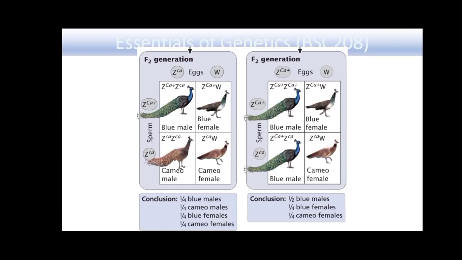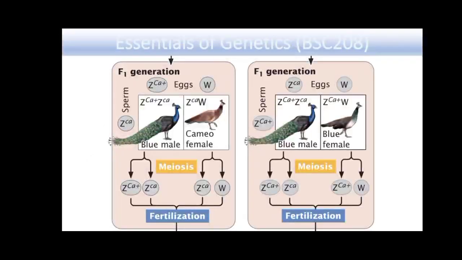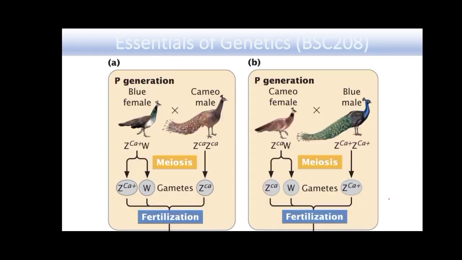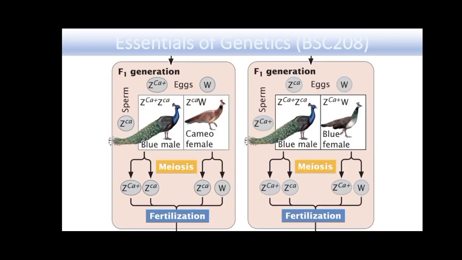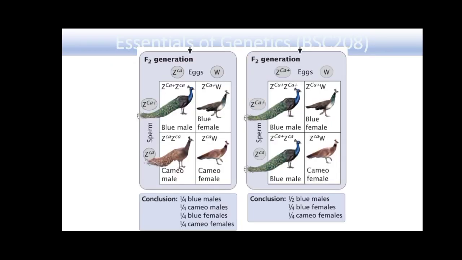But in the case of reciprocal crosses, if in the parental generation a cameo female is crossed with a blue male, then in the F1 generation males are blue and females are also blue, and in the F2 generation we will get a ratio in which half of the progeny are blue males, whereas 25% are blue females and 25% are cameo females.